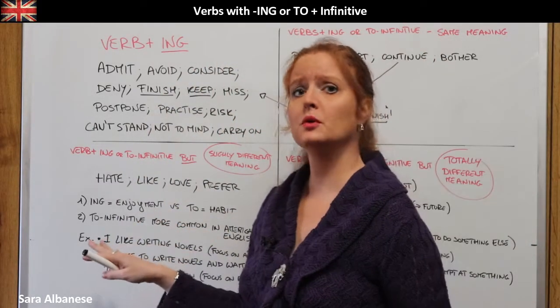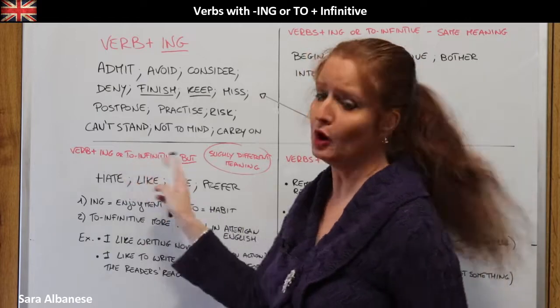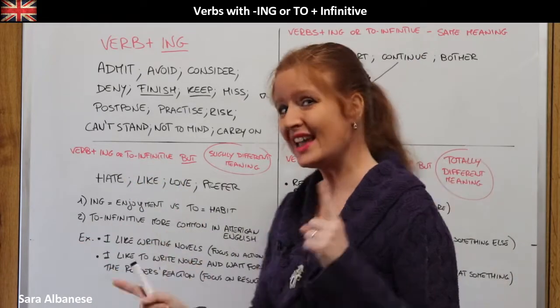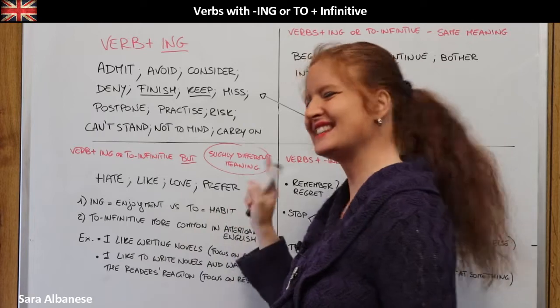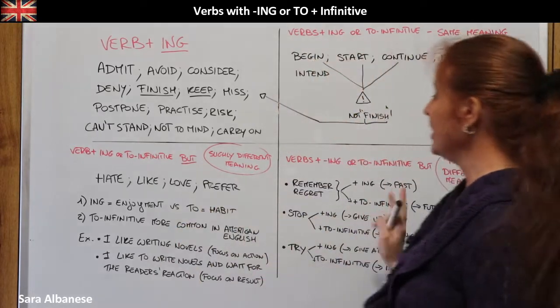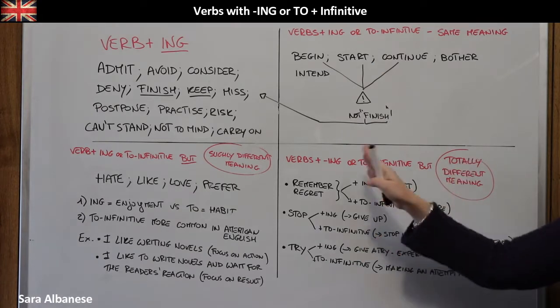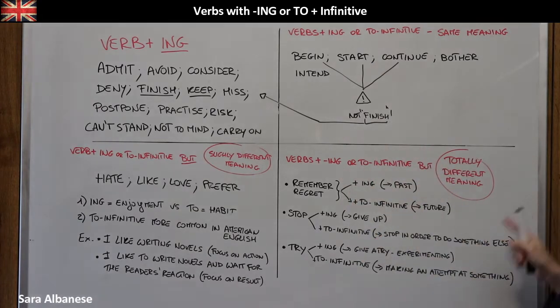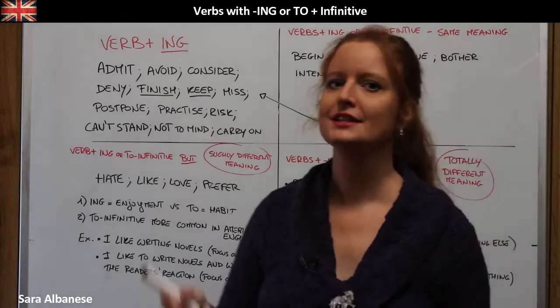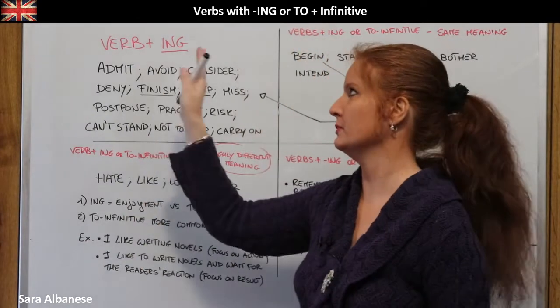Then those verbs that can be followed by both forms, but they are not the same. There is actually a slight difference. And finally, those verbs which are followed by both forms, ing or infinitive, but they have a completely different meaning.